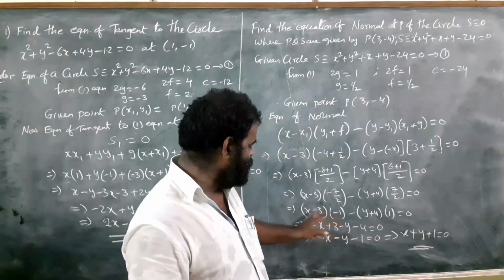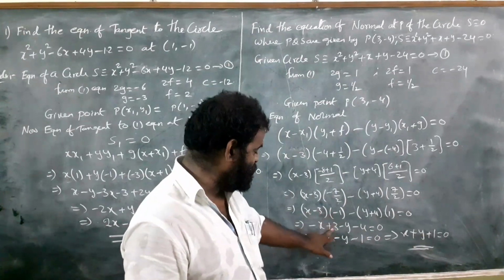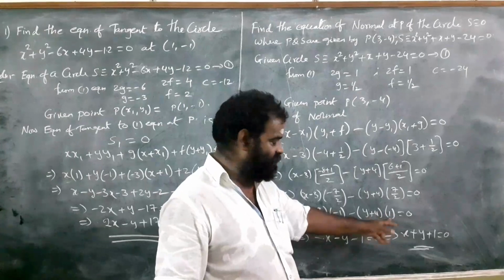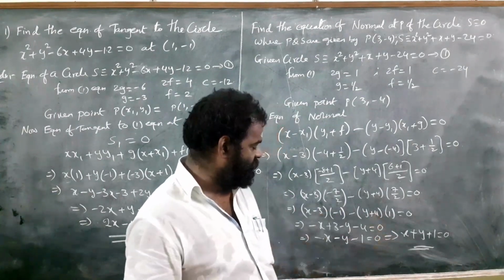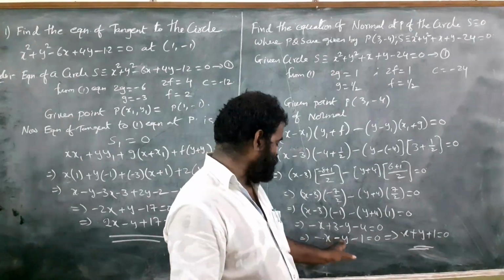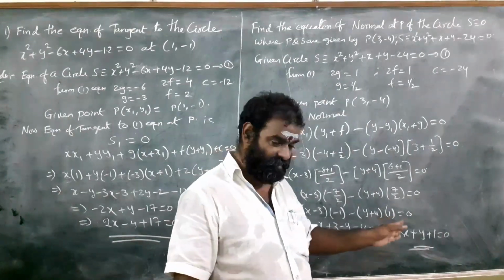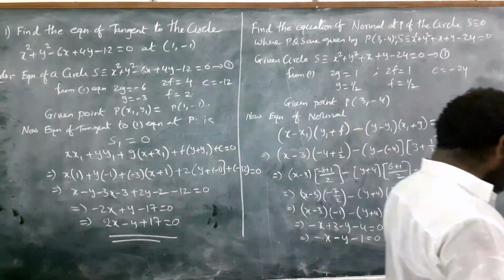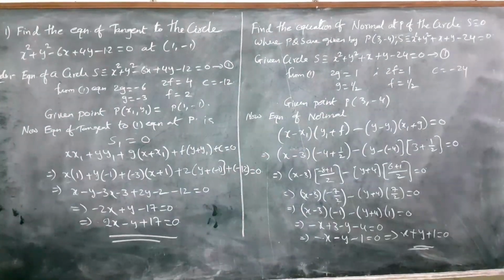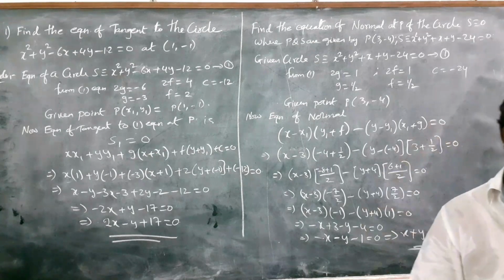So you have to multiply it with minus 1: minus x plus 3. Already it is 1, no problem at all. Therefore minus of y, minus into plus 4. So minus x minus y plus 3 minus 4 minus 1 equal to 0. If you multiply throughout the equation with minus, what we get? X plus y plus 1 equal to 0. This is the equation of a normal.